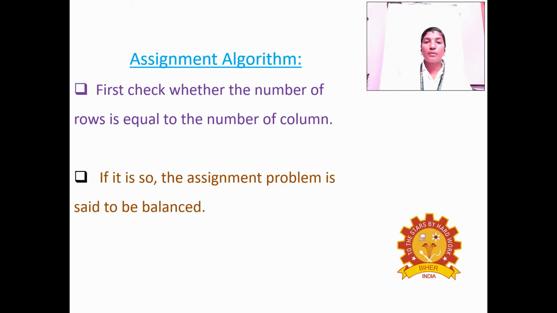Balanced means the number of rows equals the number of columns. Unbalanced means the number of rows is not equal to the number of columns. Right? So that is the first step. If the number of rows is equal to the number of columns, the assignment problem is said to be balanced.